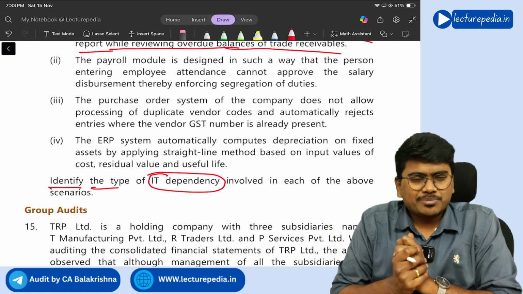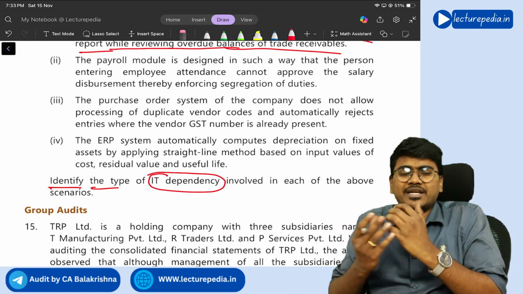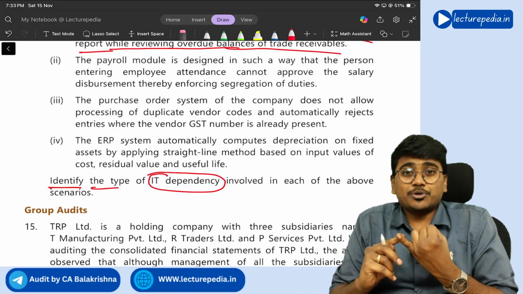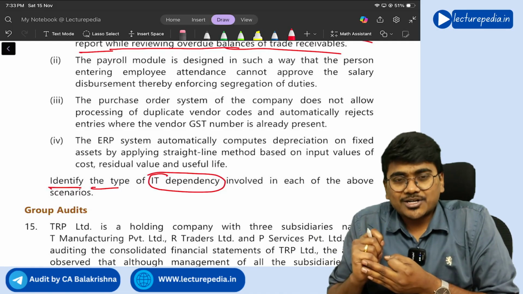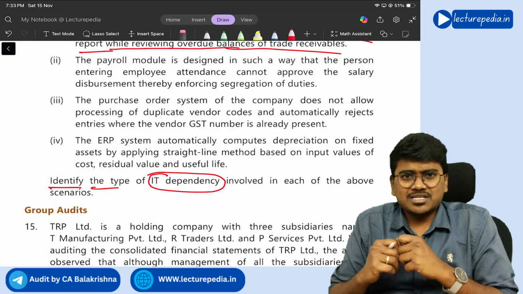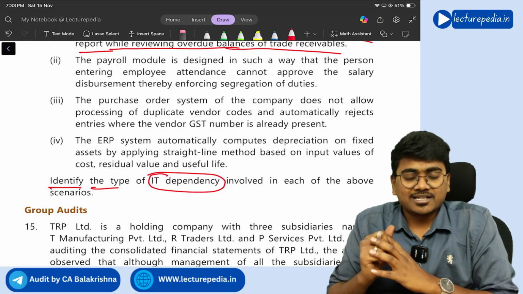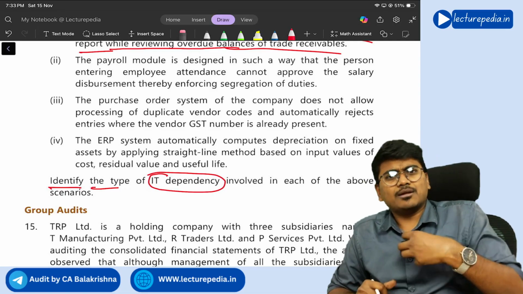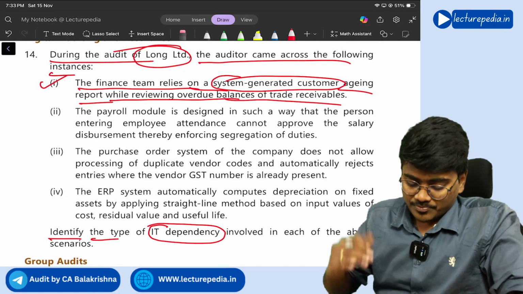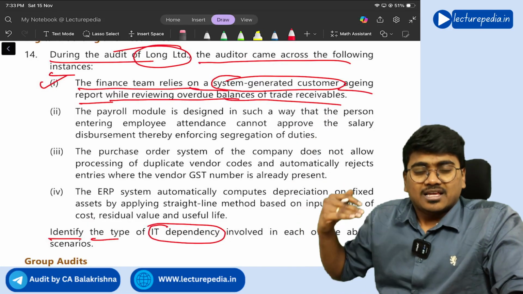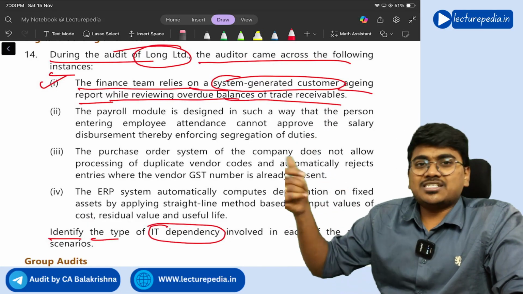What are the various purposes for which you can become dependent on information technology? For report generation, for security purpose, for automated controls, right? So these are some things, and for calculations also, right? These are some things for which you can become dependent. IT dependencies can arise. Now they are asking, from the 4 situations, each situation comes under which dependency?